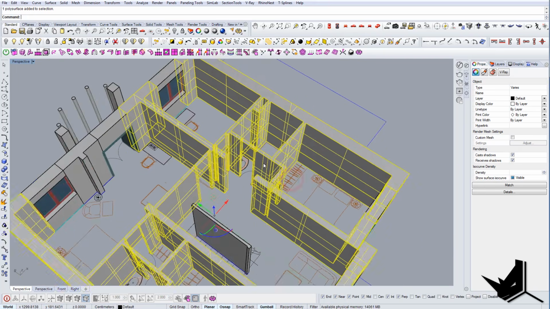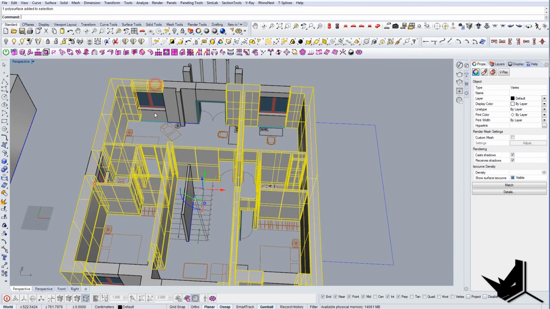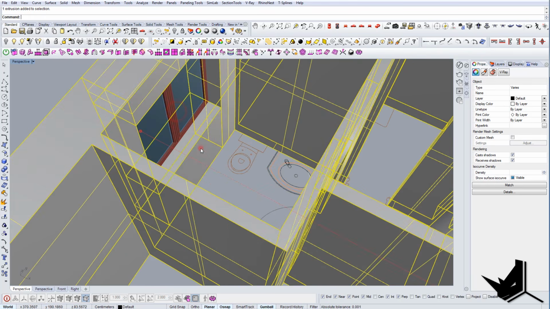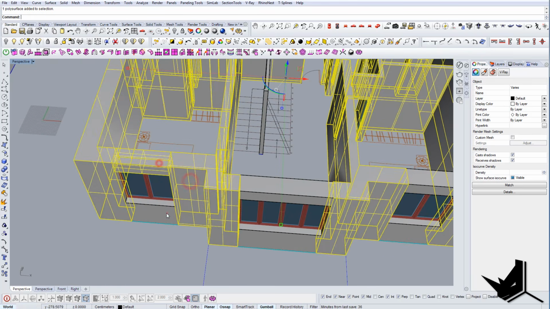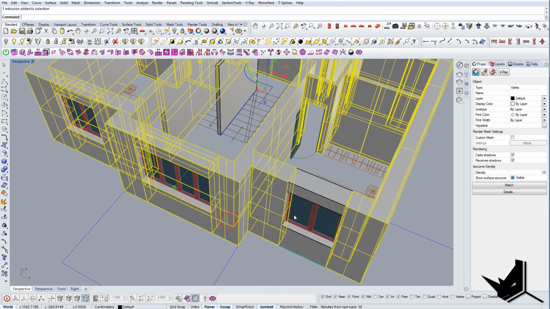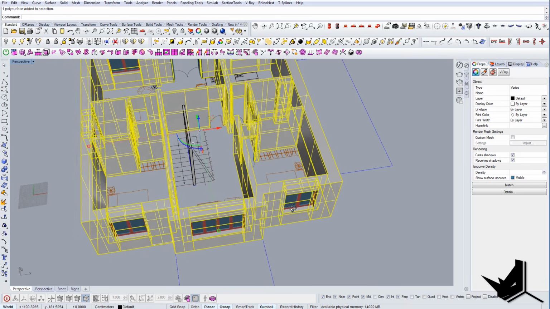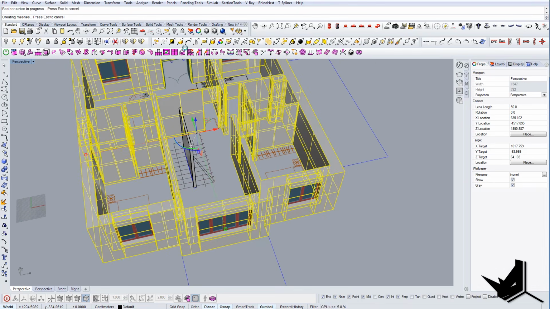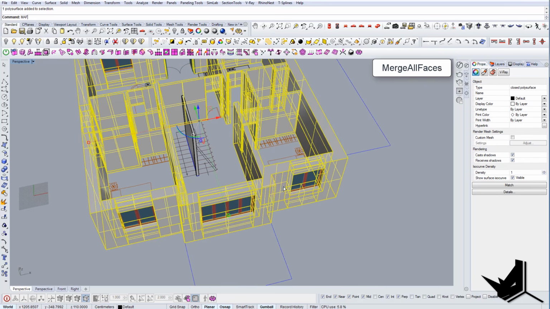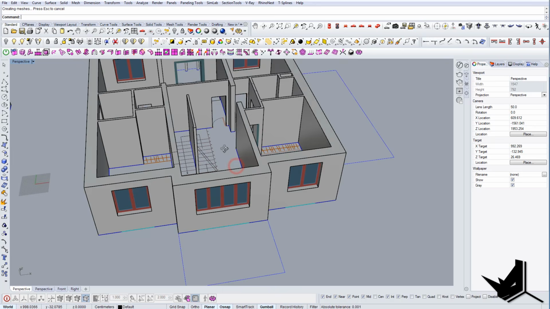so that we don't have any seams for the interior walls and the exterior walls as well. So I'm selecting all of them by holding Shift and clicking on the walls. Once I have them all selected, I will simply do Boolean union, and once that is done, I will use the command merge all faces, and that's going to be calculating now. And once that is done, we will not have any more seams, as you can see here.